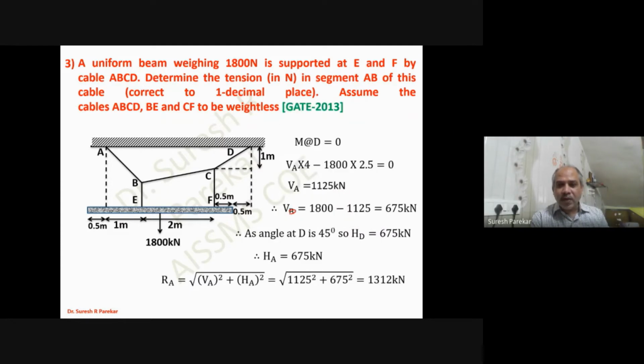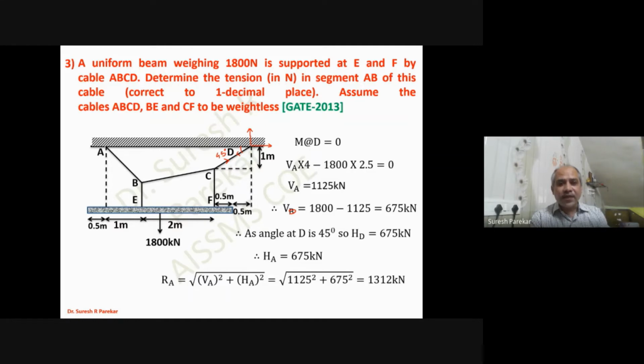Now, once I know the reaction, I know this angle. This is 1 meter and this is also 1 meter. So this angle we have as 45 degrees. So as the angle at D is 45 degrees, HD equals 675 kilonewton, because whatever component we get due to the tension in the cable should be equal in magnitude, because the angle is 45 degrees, and this horizontal will be on this side and the vertical will be upward, and these values are the same. So we have this will be 675, 675.